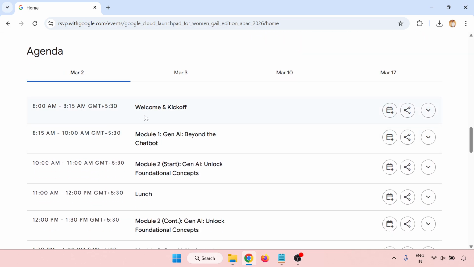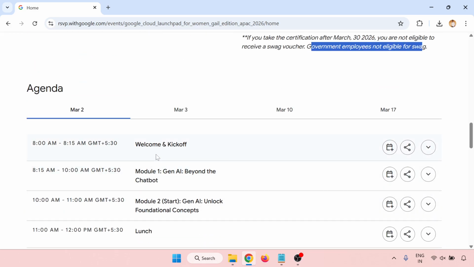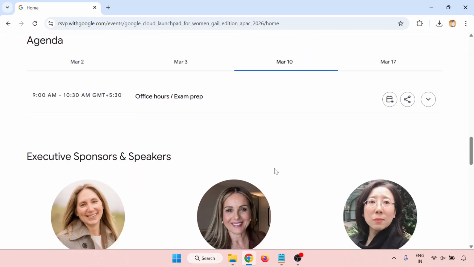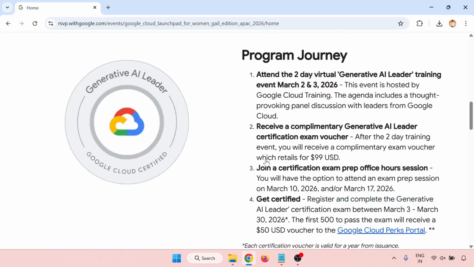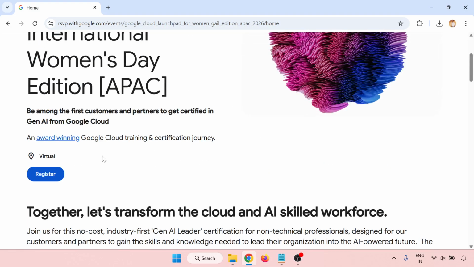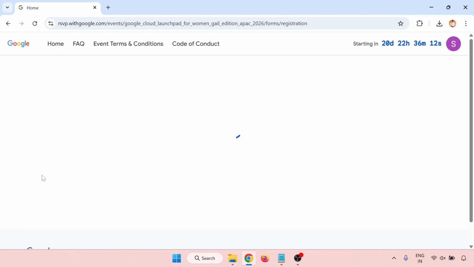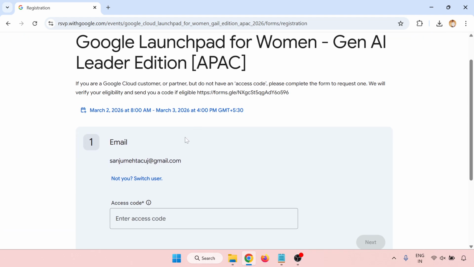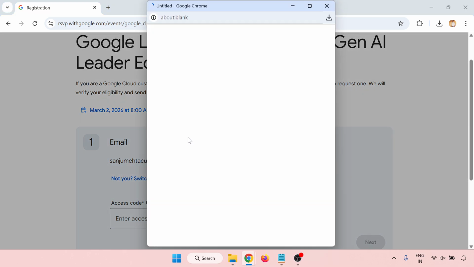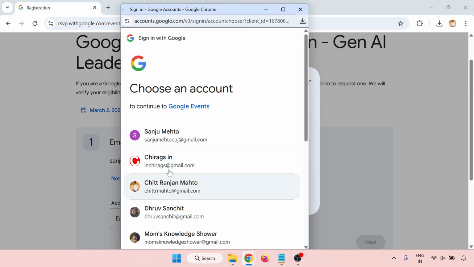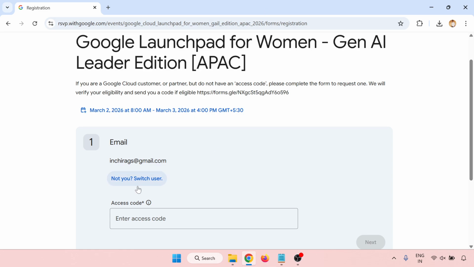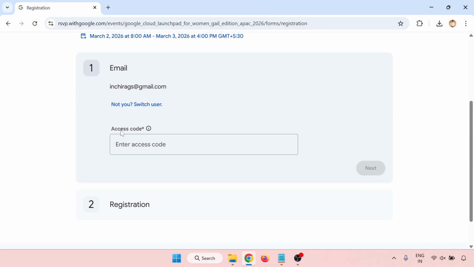So the agenda: 2nd March, you can go through this agenda, and there is a 3rd March, and 10th and 17th. Now we'll go through the registration, and among the first customers and partners to get certified with GenAI from Google Cloud. So click on registration. You can register with your email address. There is one thing: the access code.